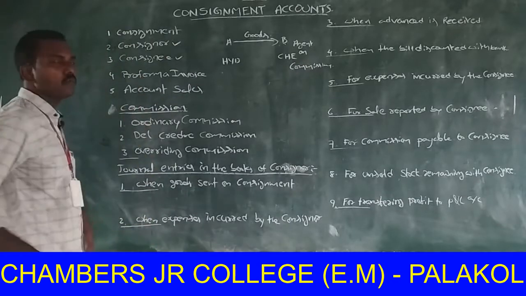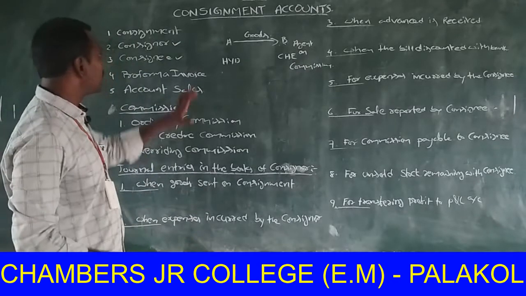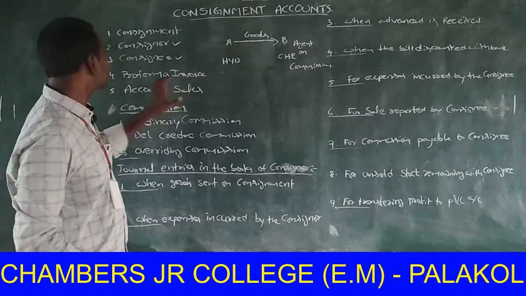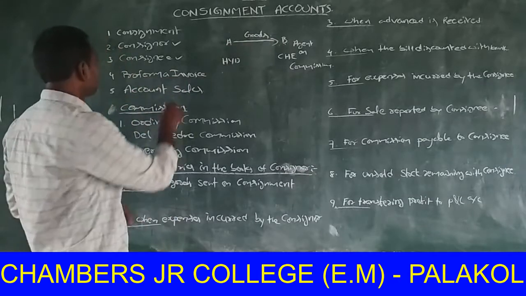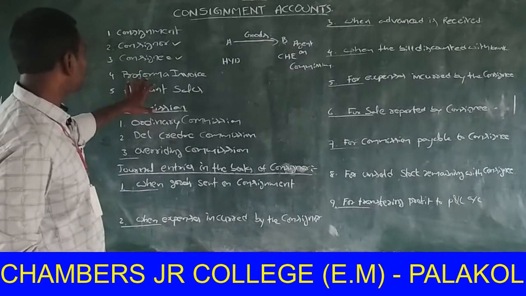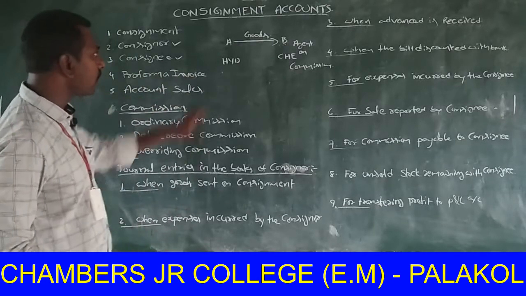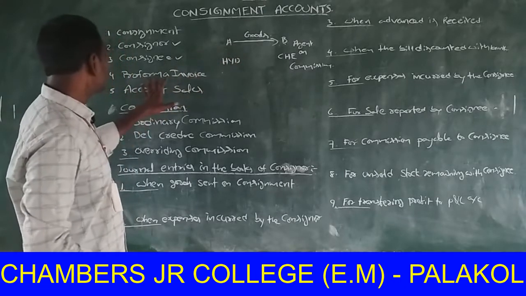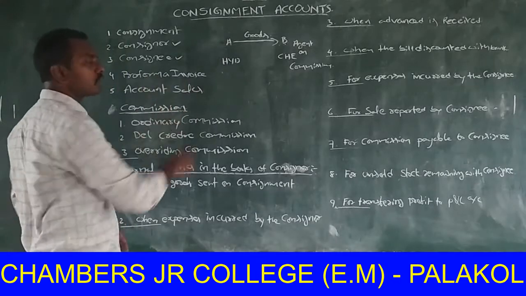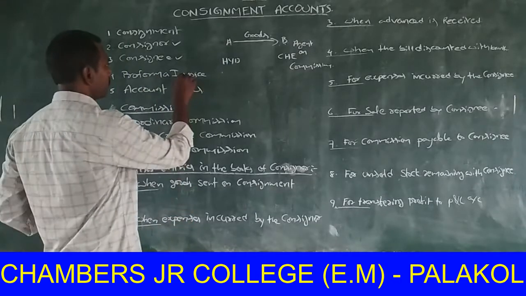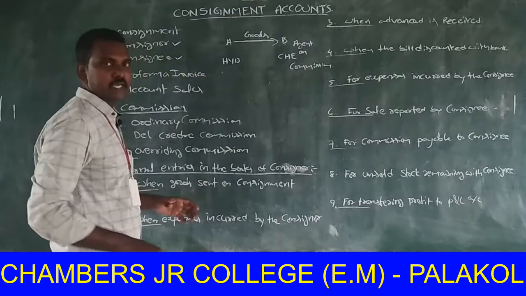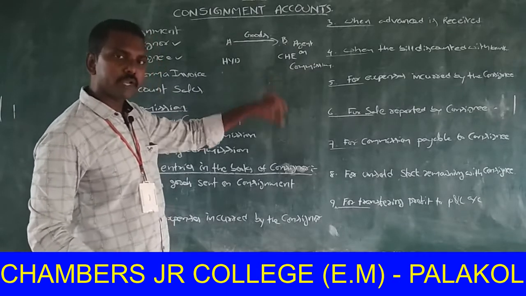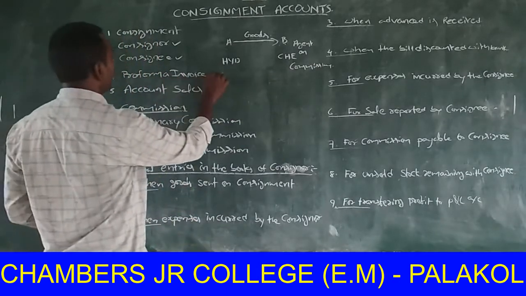Next one, pro forma invoice. Here the consignor sends goods to consignee. Along with the goods he sends one document, that is called pro forma invoice. It contains value of goods, quantity of goods, quality of goods, and also other expenses. These all are in pro forma invoice.